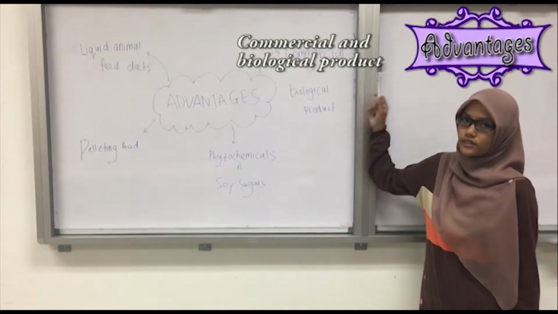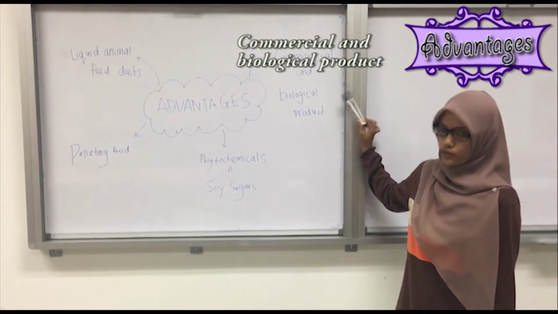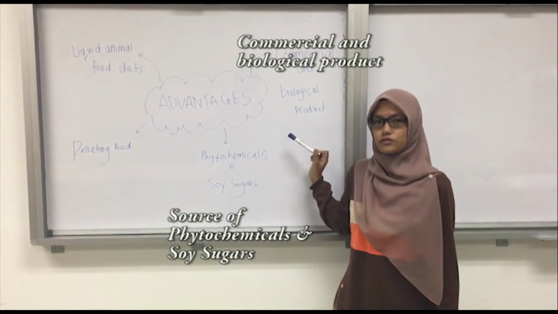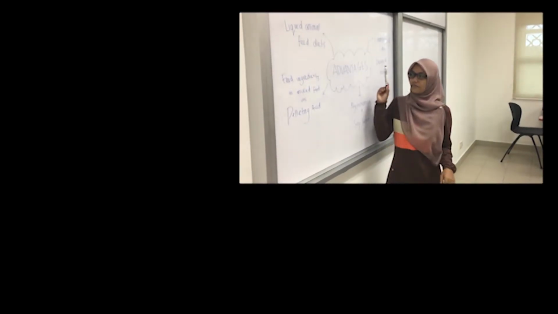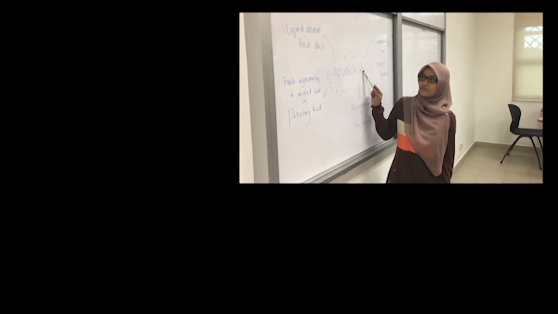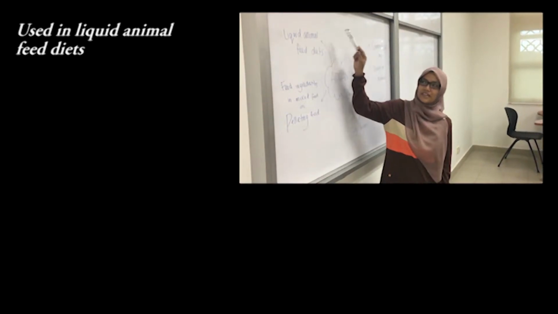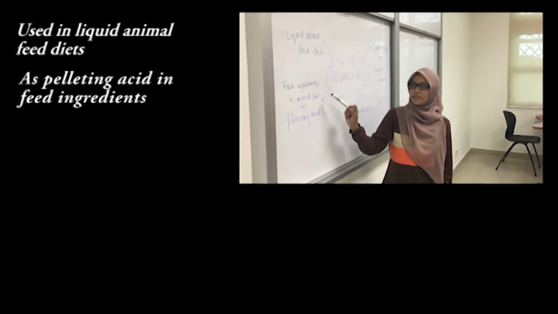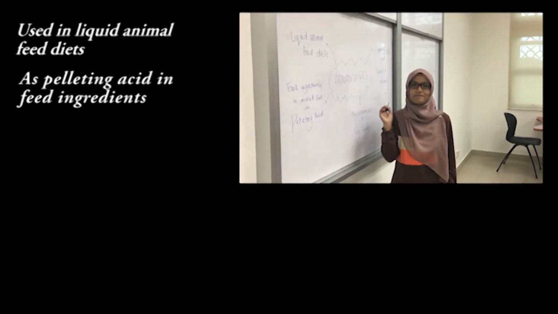First, it's important in commercial and biological products, and it's also a source of phytochemical and soy sugar. Moreover, the other advantages of soy molasses is used in liquid animal feed diets, and last is feed ingredient in mixed feed as phytic acid.